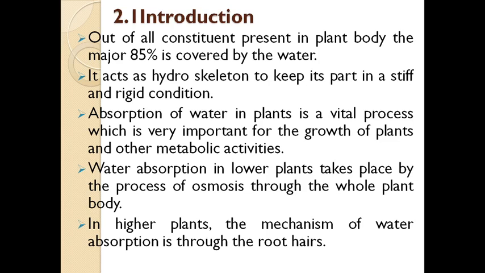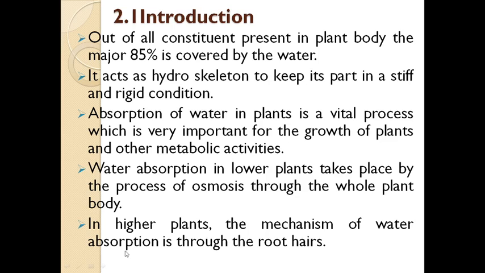These lower plants do not have a root system or a well developed root system. Instead of roots there are rhizoids, but all over the body they have the ability to absorb water by osmosis.